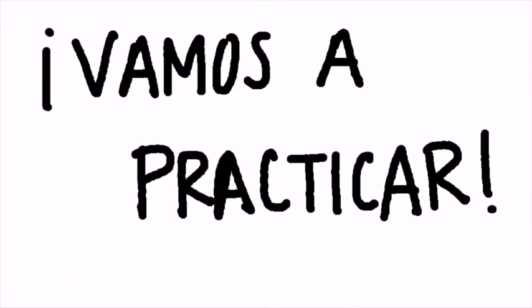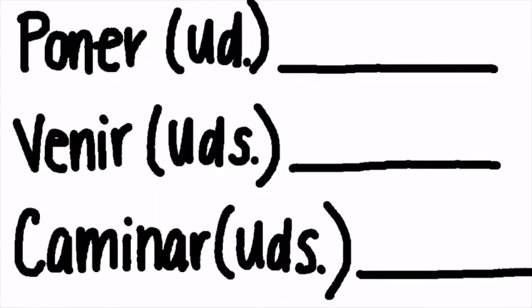Y ahora vamos a practicar. Try some of these on your own. Conjugate the verb on the left based on the subject in parentheses. Remember, go to the yo and switch the endings. Don't forget stem changes, car, gar, zar verbs, and the irregulars.